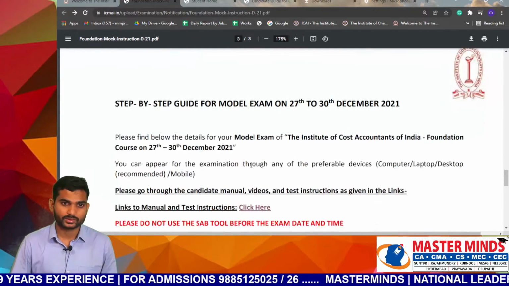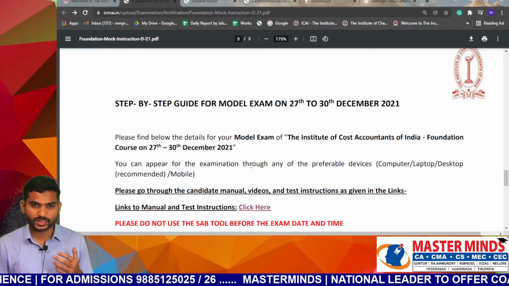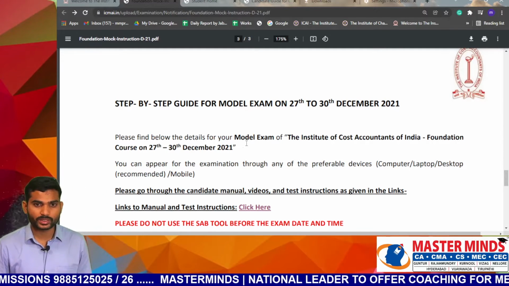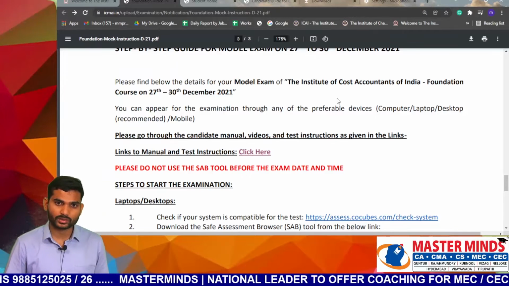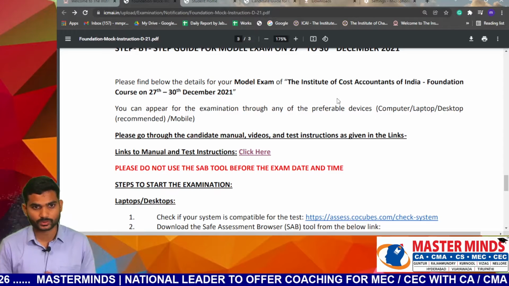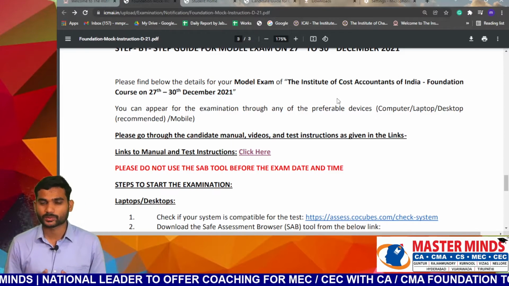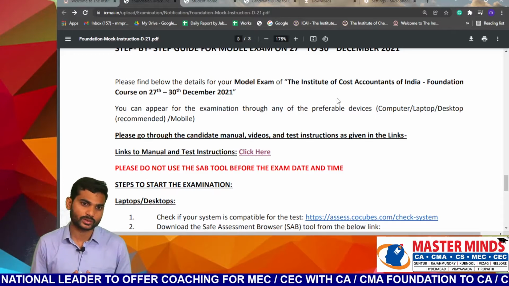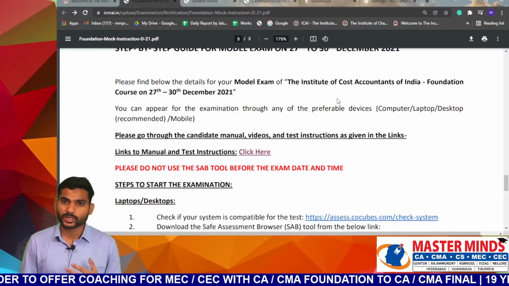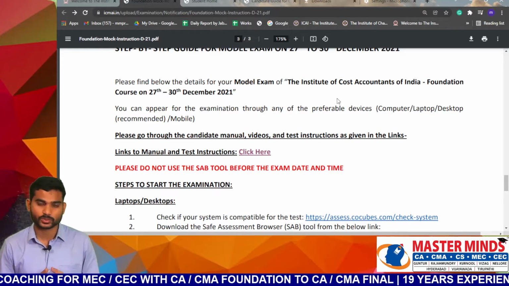Then next, the step-by-step guide for the model examination on 27th to 30th December 2021. Please find the below details of your model exam, the Institute of Cost Accountants of India Foundation course, 27th to 30th December 2021. You can appear for the examination through any preferable device. Recommended devices are computers, laptops, desktops. If you don't have a computer, laptop or desktop, you can use a mobile, but computers, laptops and desktops are recommended.